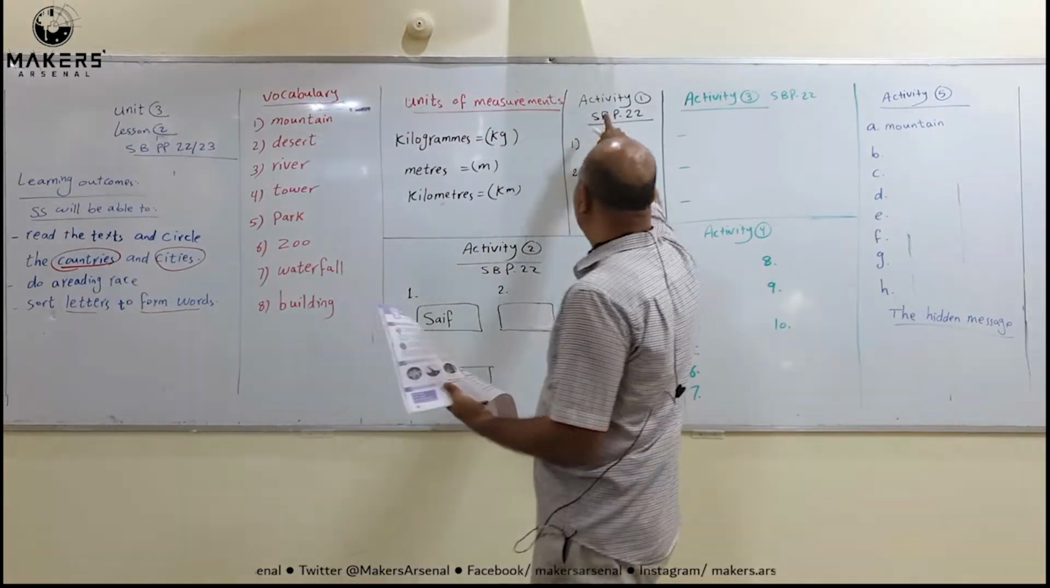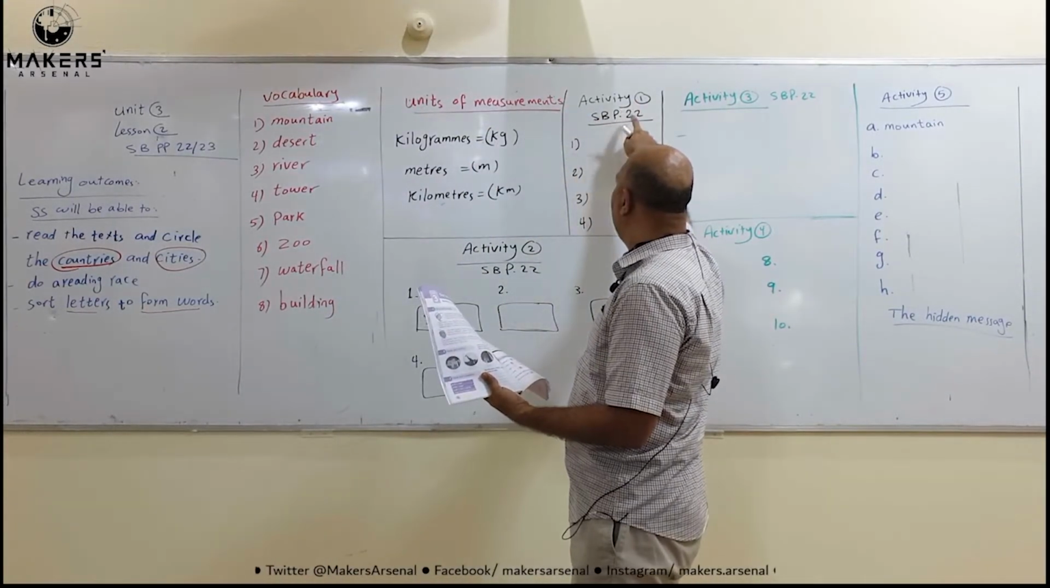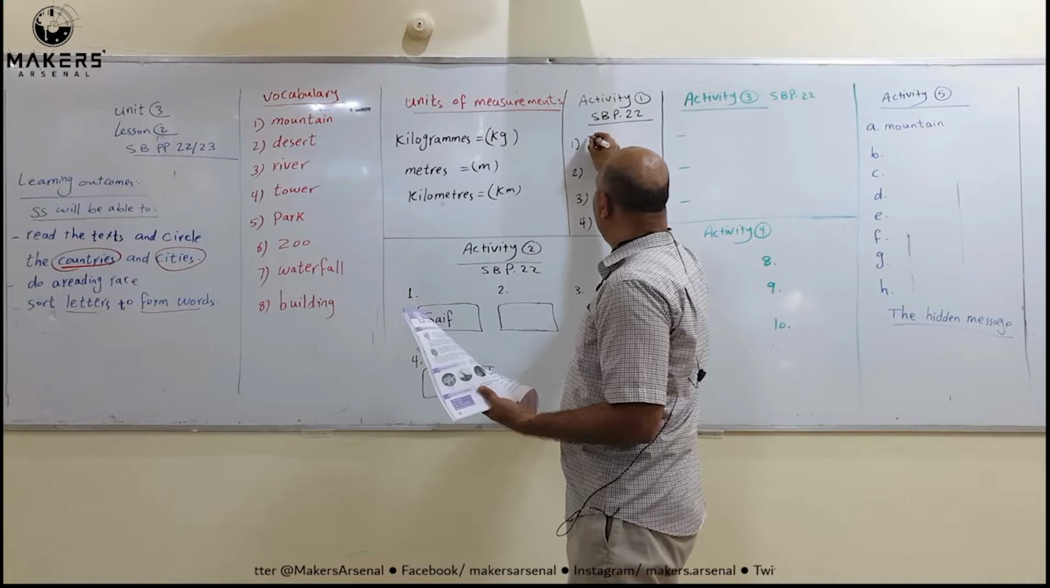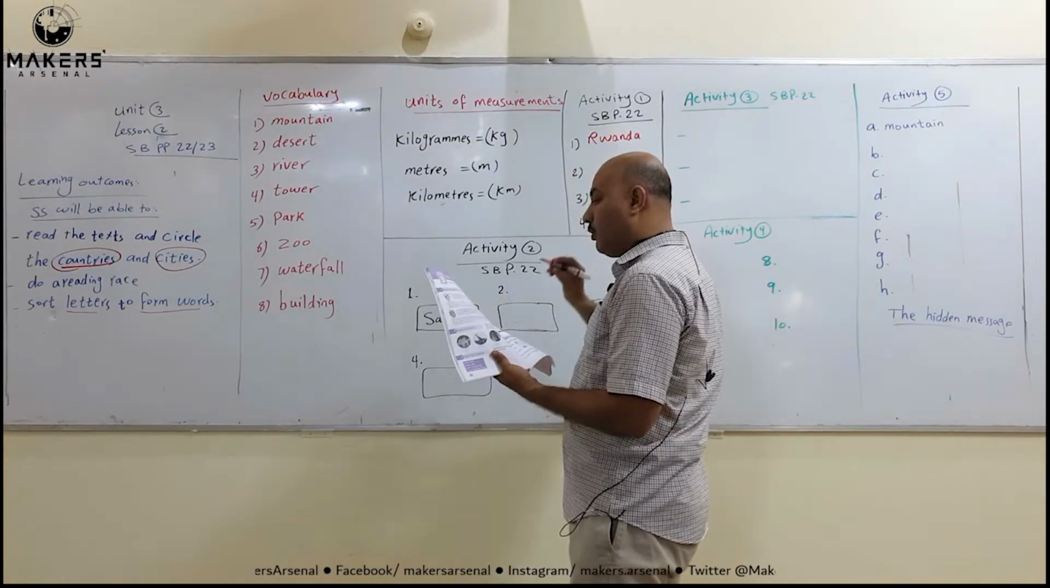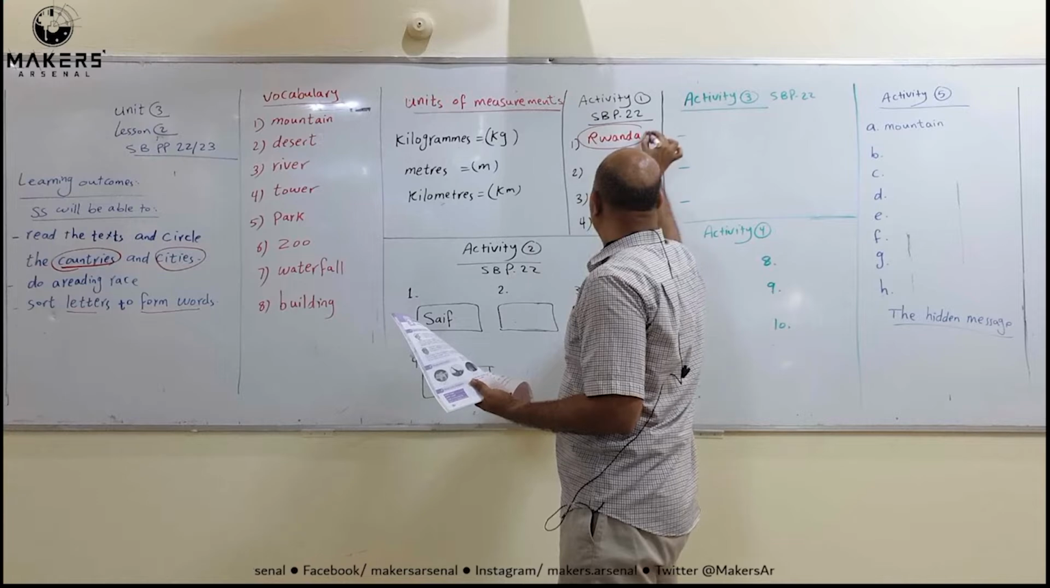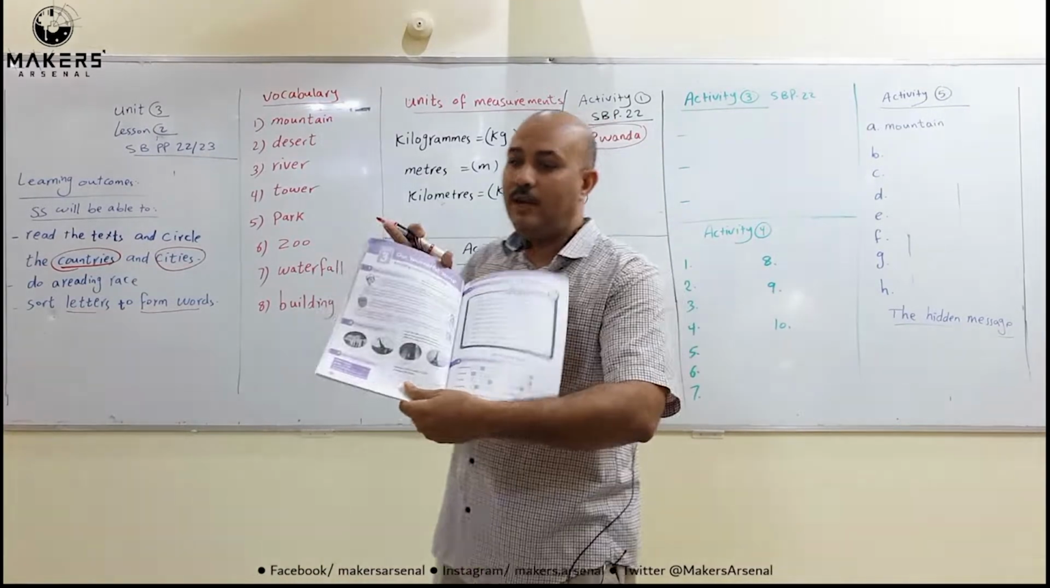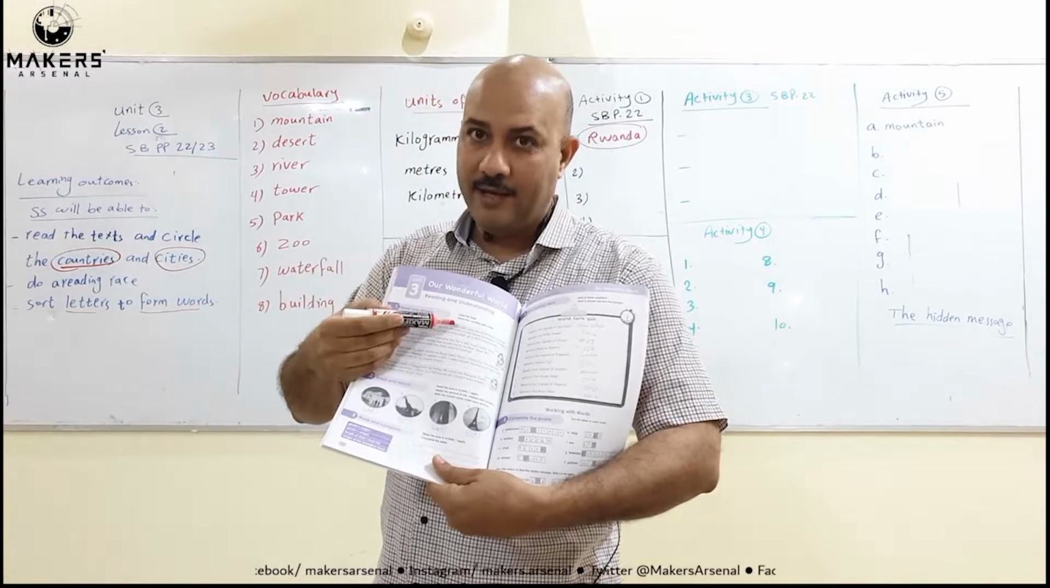So I write here activity number 1, skills book, page 22. So this word, Rwanda, you circle this word. Where can you circle it? You can circle it here in this Rwanda.